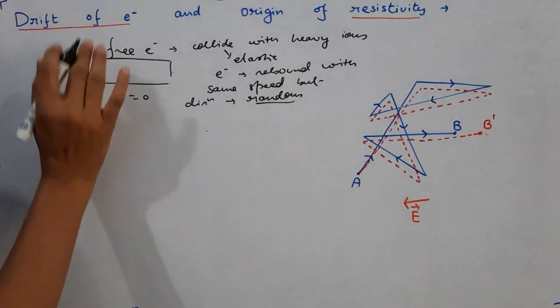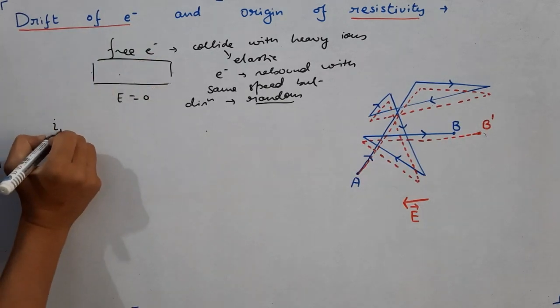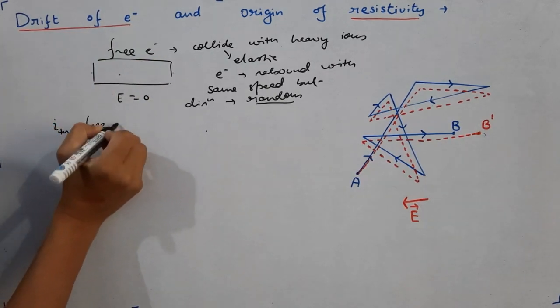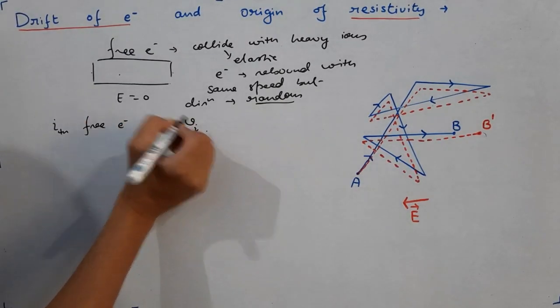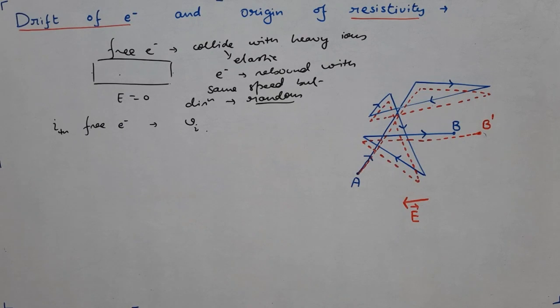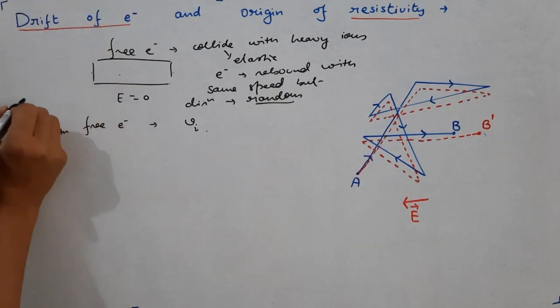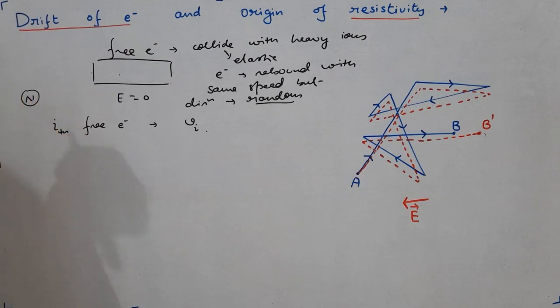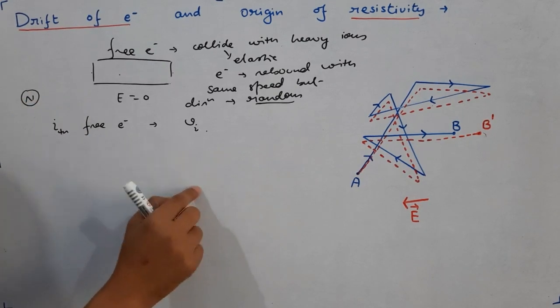The same is true for all the free electrons. Among the free electrons, consider the ith free electron. Let its speed be Vi. Suppose there are n free electrons, n is the total number of free electrons. These n free electrons will have their velocities in random directions.